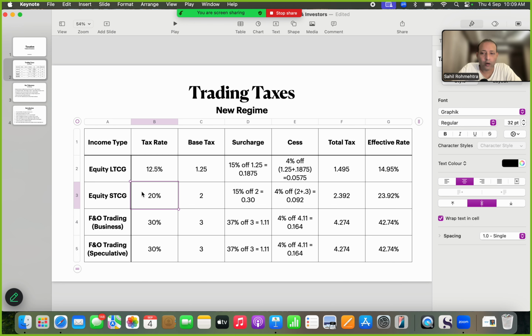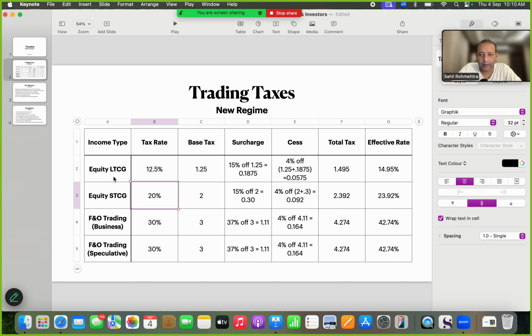Now, long-term and short-term capital gains are only applicable for non-leveraged trading. That is where you take full delivery. That is in equity, where long-term capital gain is applicable only if the holding period is greater than 12 months. For any transaction in which the holding period is less than 12 months, be it equity or mutual funds, it will be considered as short-term capital gain, and the base tax rate is kept at 20%.